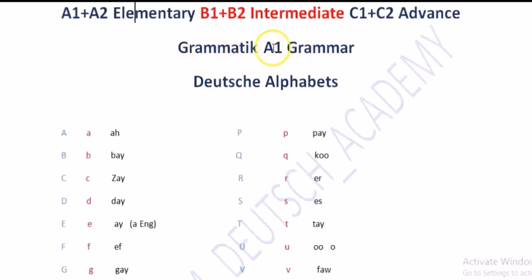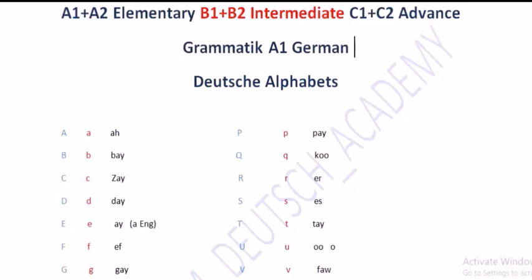Now, Grammatik A1 means grammar of A1. The first letter A is pronounced in English like A. In German, it is pronounced as A. One, in German, we say eins. So grammar of A1. Then we have Deutsche Alphabete.